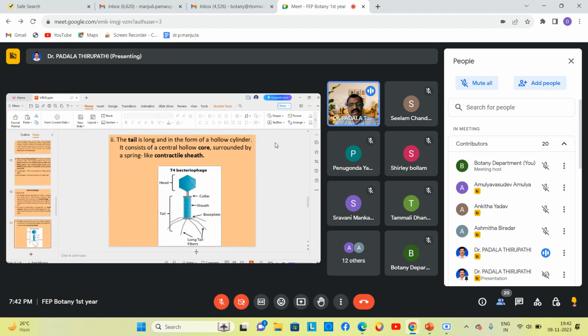The tail is long and in the form of a hollow cylinder.